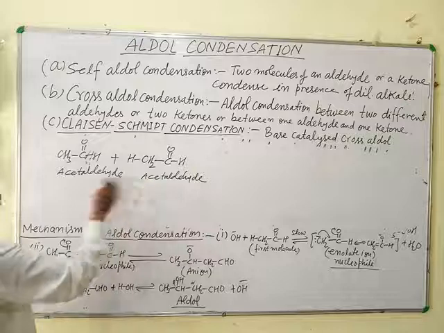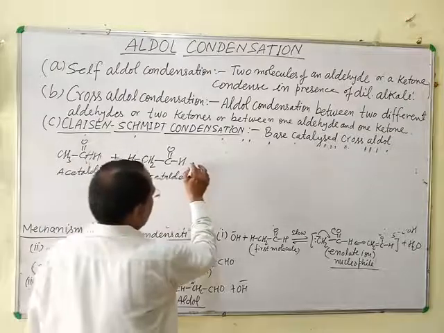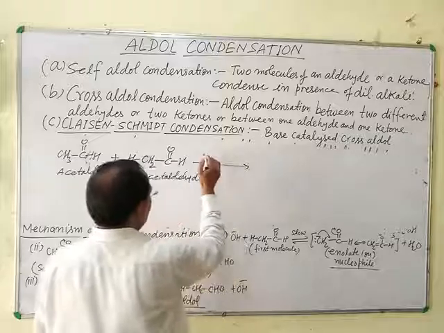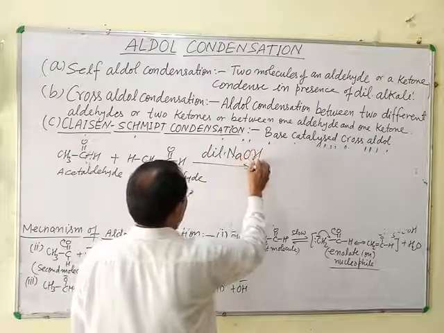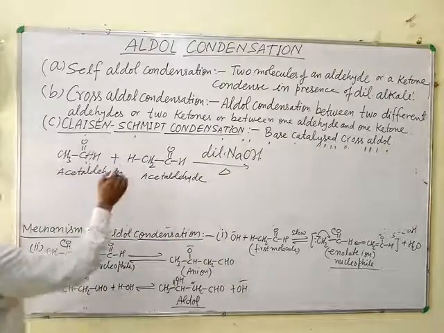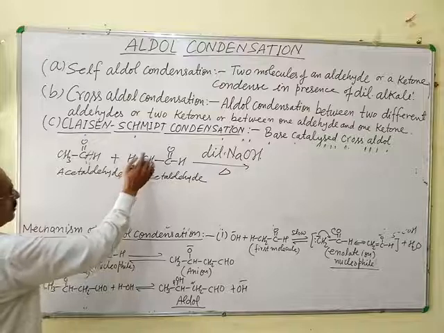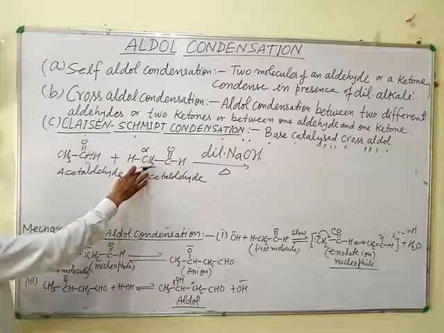Two molecules of acetaldehyde when heated with dilute NaOH, then this is the alpha hydrogen. With respect to this group, it is alpha hydrogen.